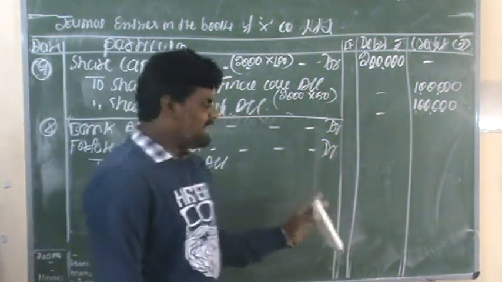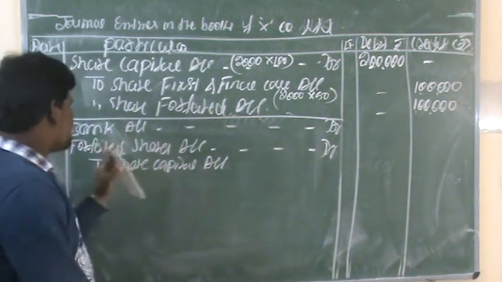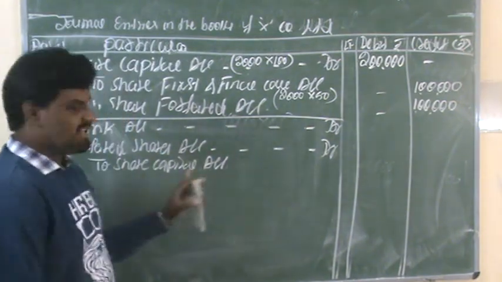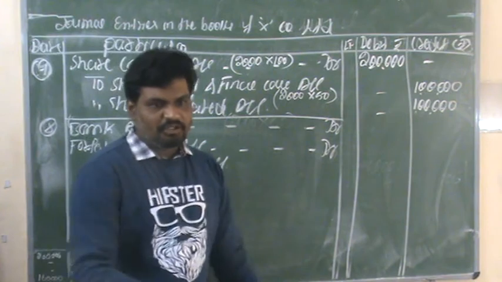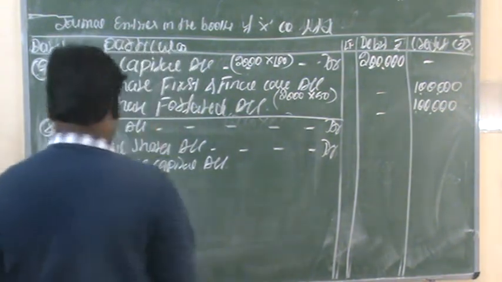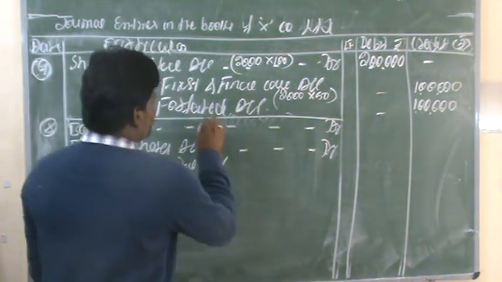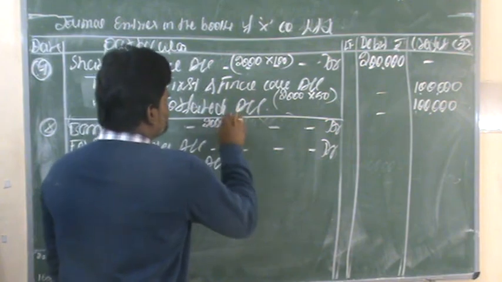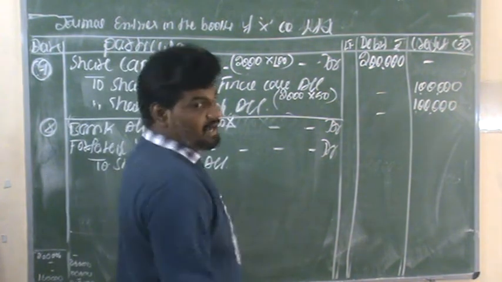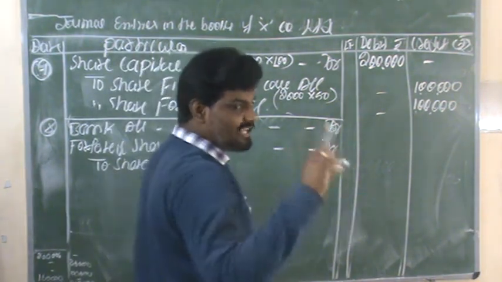This is the next entry: bank account debit, forfeited shares account debit, to share capital account. Now we need to calculate the values. The total number of shares, 2000 shares, they are reissuing at a cost price of rupees 80 per share, right?